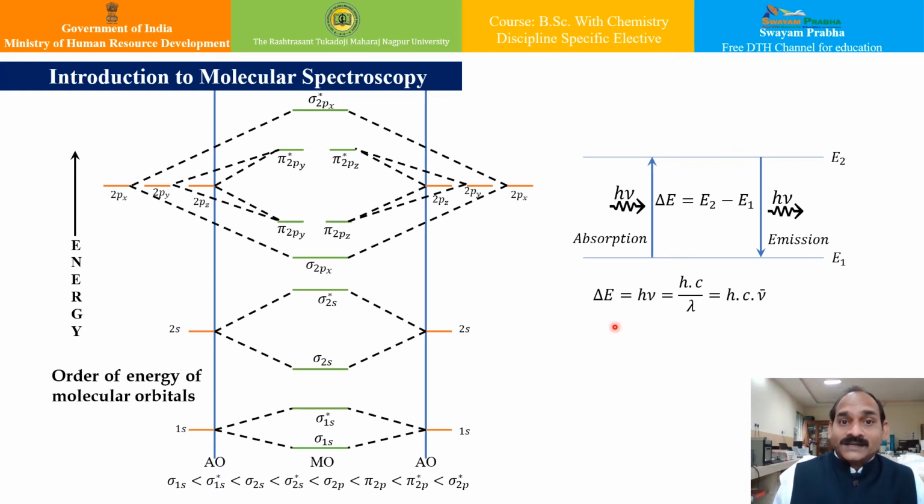However, when an electron within a molecule is excited, it is promoted from its original molecular orbital to another molecular orbital, which is non-bonding or anti-bonding.